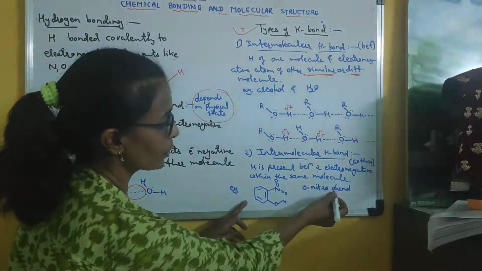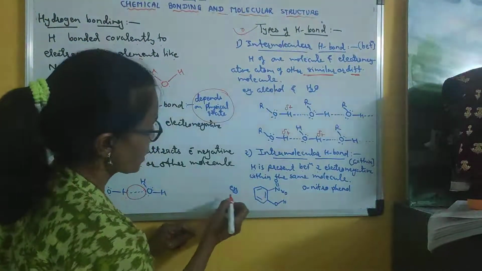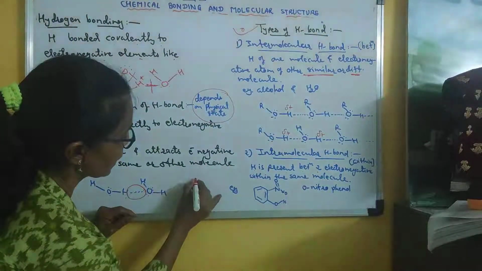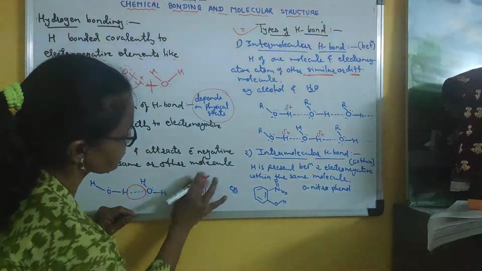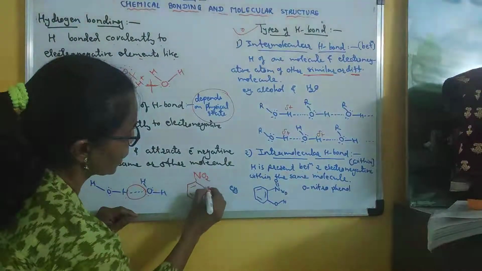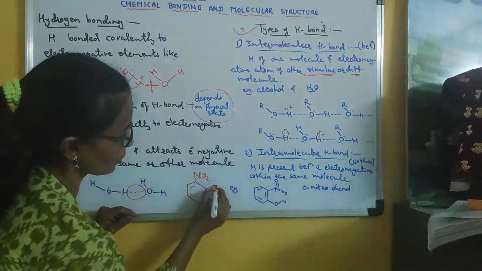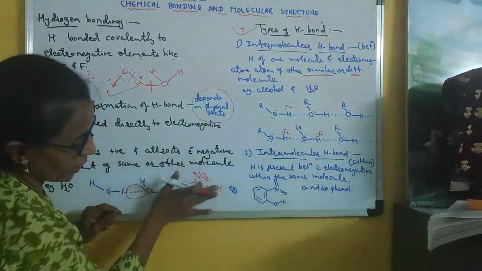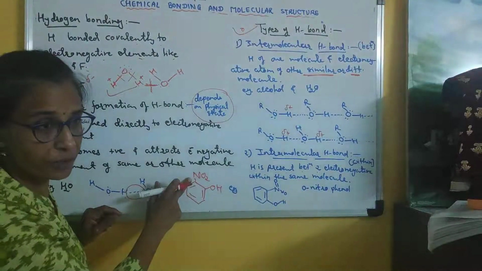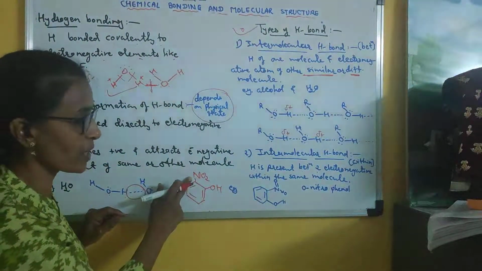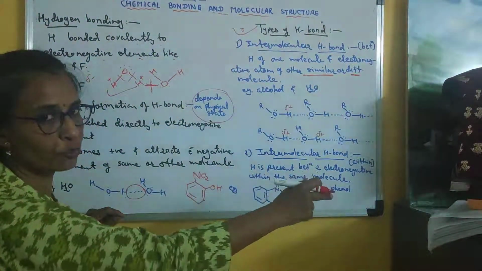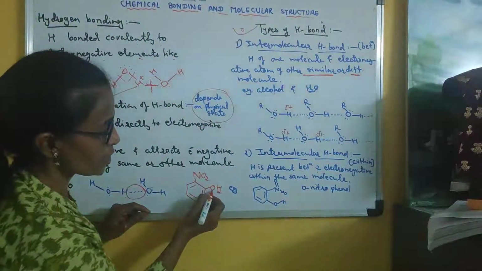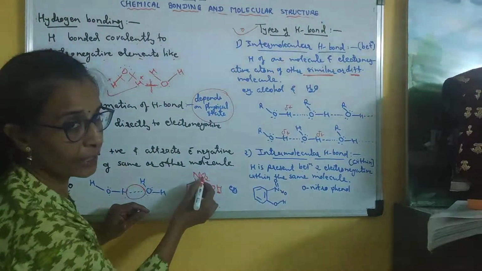Example, orthonitrophenol. Now see the simple structure if we draw, then this is benzene. Here is the NO2 group, and at the ortho position, O means ortho, the OH group is there. So this is phenol, and on its adjacent position, means ortho position, the NO2 group is present, so it is called orthonitrophenol. Now in orthonitrophenol, this hydrogen is present between two electronegative elements.